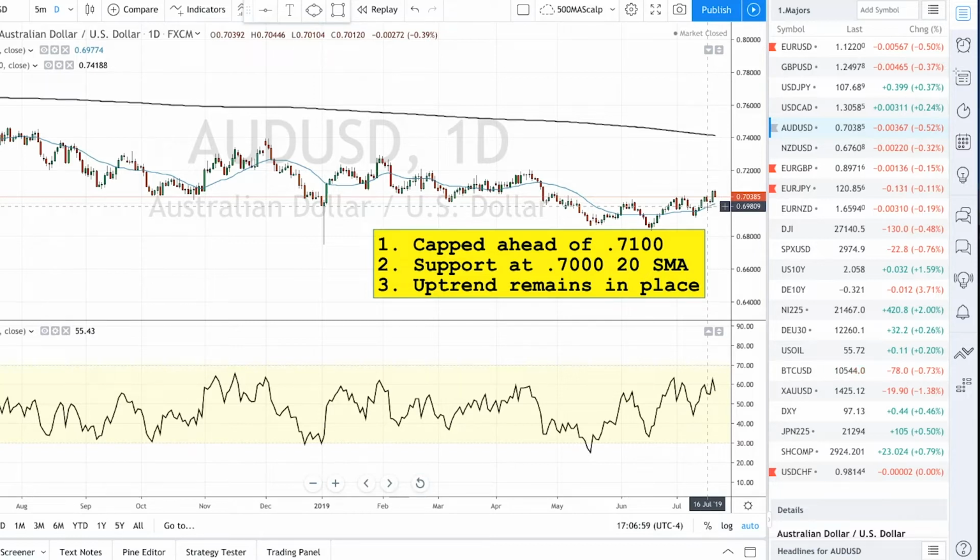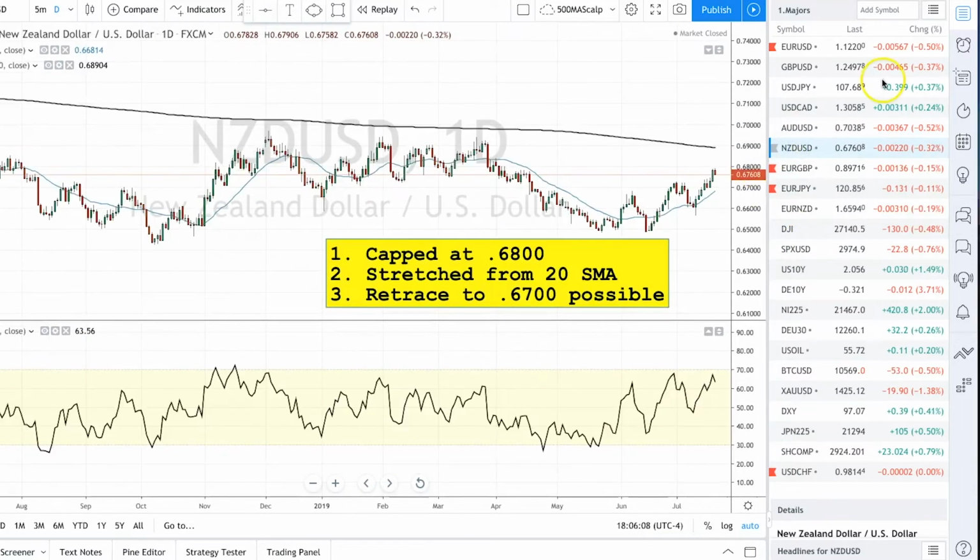I like this on a relative basis, especially against the other com dollars. We'll take a look at the crosses in just a second. I'll discuss what's up there. Kiwi looks a little bit more stretched, following Aussie in the uptrend. Clearly a very, very sharp uptrend here with higher highs and higher lows. But because it does look a little stretched, there's a possibility that we could come back to the 67, especially if we have any kind of a dollar rally next week. Even on a relative strength basis, Kiwi could potentially come in.